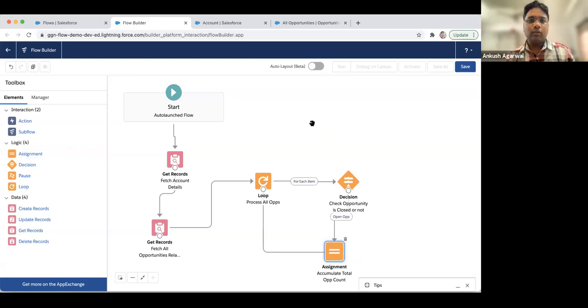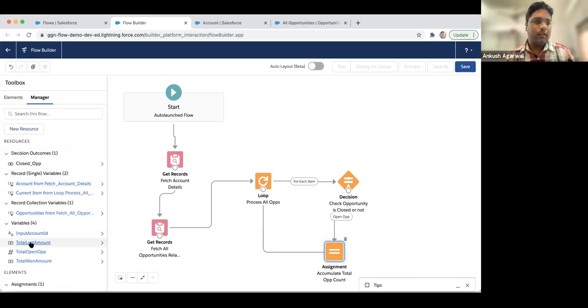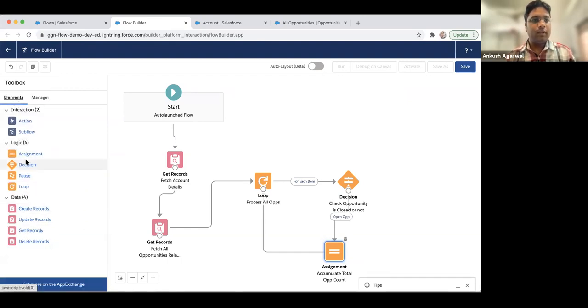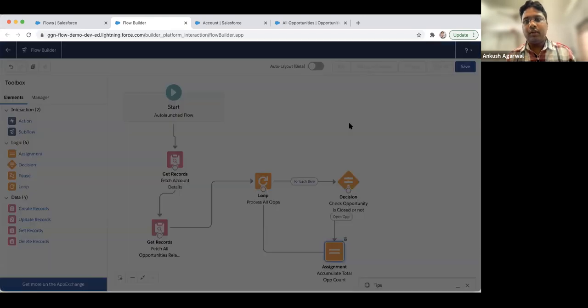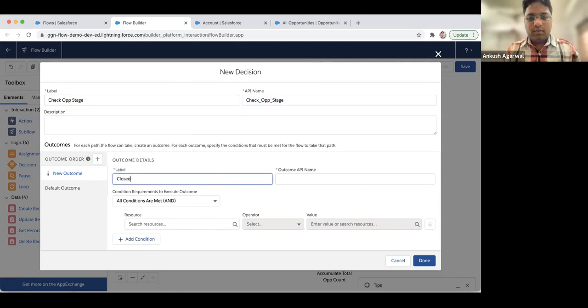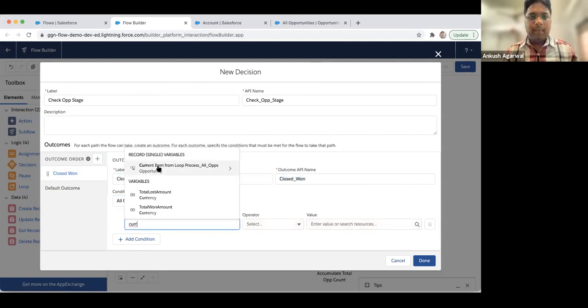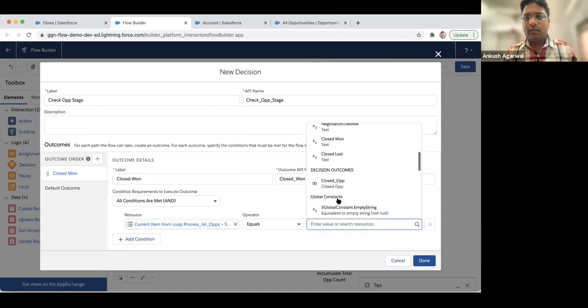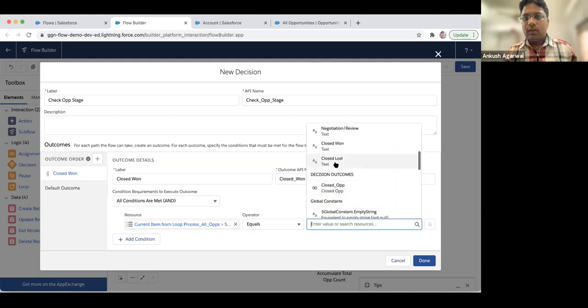Then we have two more variables which are total lost and total won. So first we have to check whether that particular opportunity is closed won or closed lost. So check OPP stage. That information we can get from opportunity stage. Okay, so let's suppose it's closed won. So we'll again check current item and stage name. What is the stage name? And we can mention over here closed won.